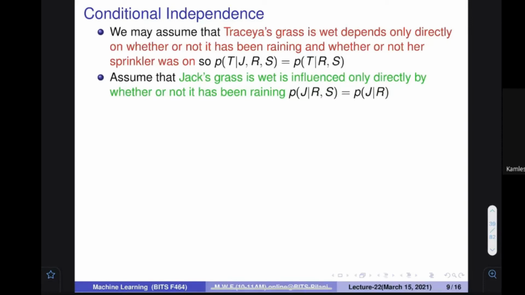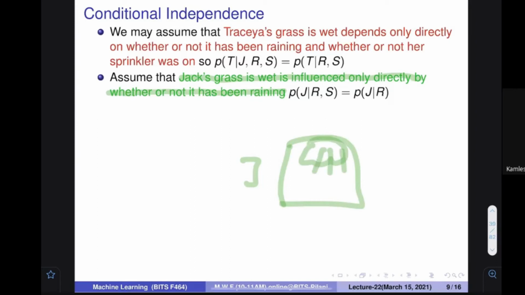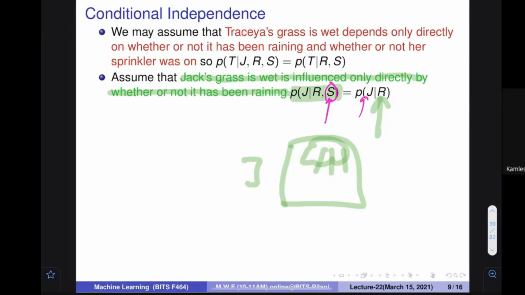Next, we can say Jack's grass being wet is influenced only directly by whether or not it was raining. So let's assume that Jack is a person who is not watering much. So his grass depends only upon whether there was rain or not. So we can say that J given RS, if I want to find out, it is J given rain only, because it only depends on the rain. If S means Teresa has switched on her sprinkler in her garden, it is not going to water Jack's grass.